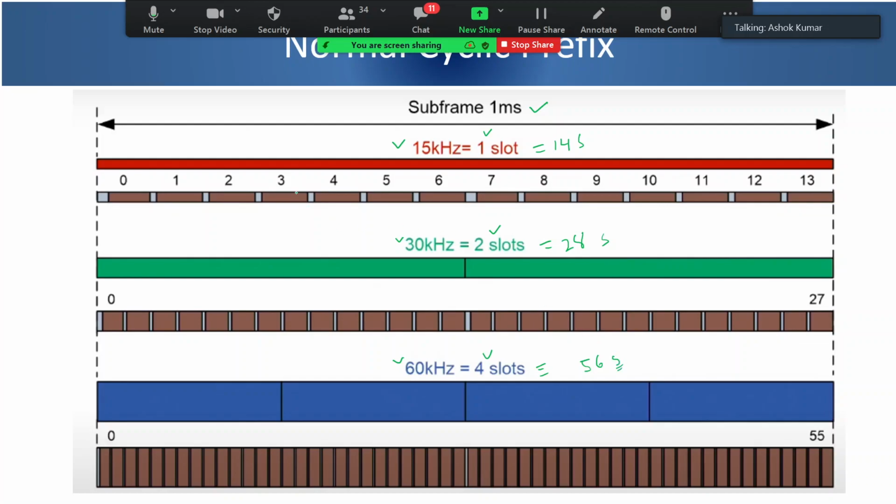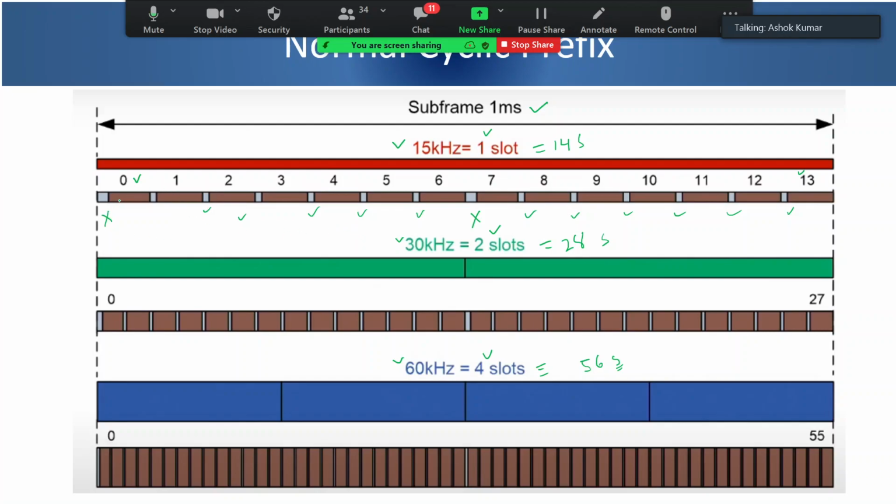So just see this picture of 15 kilohertz where I have 14 symbols from 0 to 13. Visually, the brown color is your symbol and the gray color is your cyclic prefix. What we see is that the cyclic prefix at symbols 1, 2, 3, 4, 5, 6, 8, 9 up to 13 are of the same duration, except at symbol 0 and symbol 7.